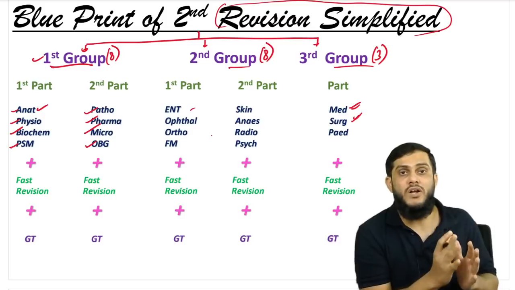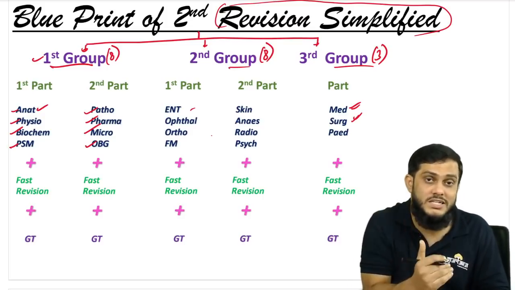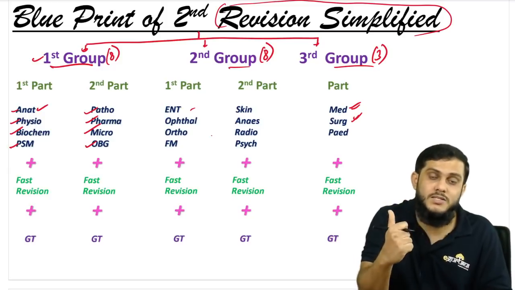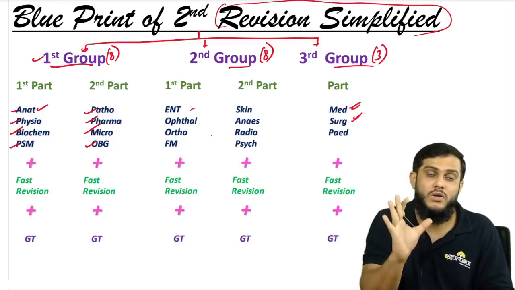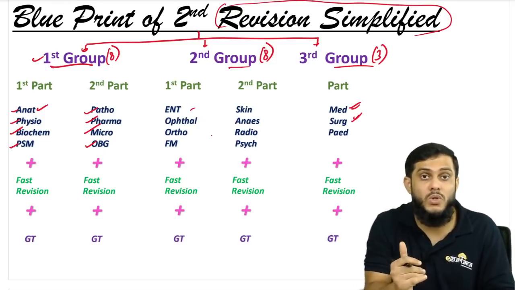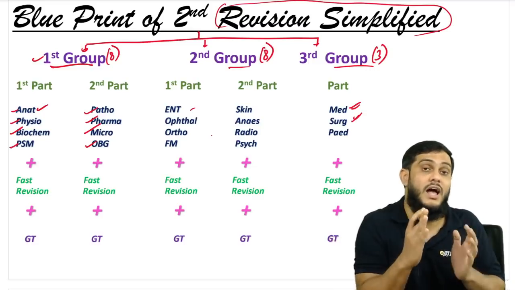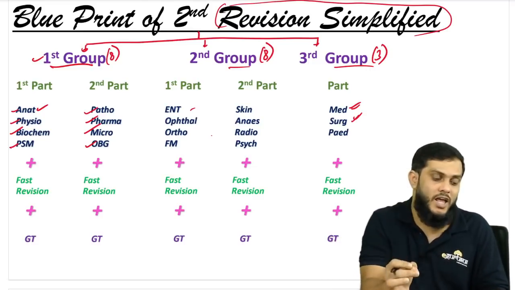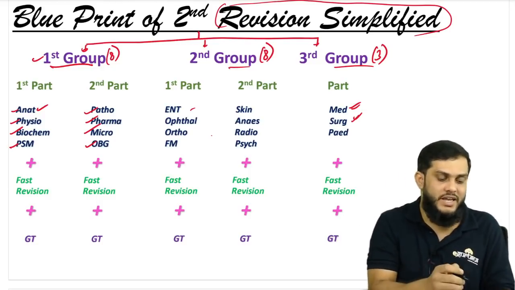That means if you are perfect with the first year, second year subjects, you can answer the questions coming from the first year and second year subjects, and also you can answer a few questions from second year and third year subjects also. And for the questions which you don't know the answer, you are going to guess, and there are high chances that that guess will be right if you have read first year and second year subjects. Hope you have understood. So that's why these 8 subjects are here.